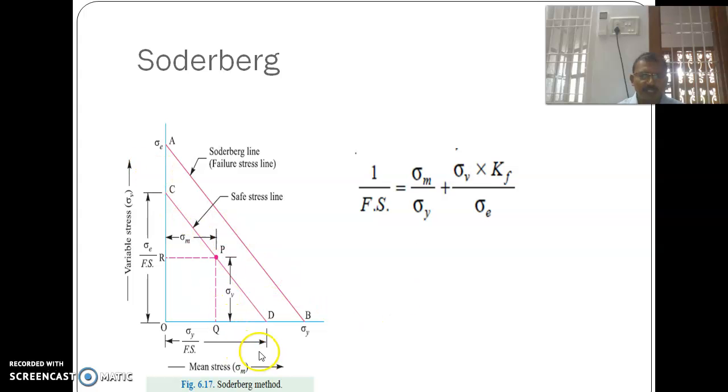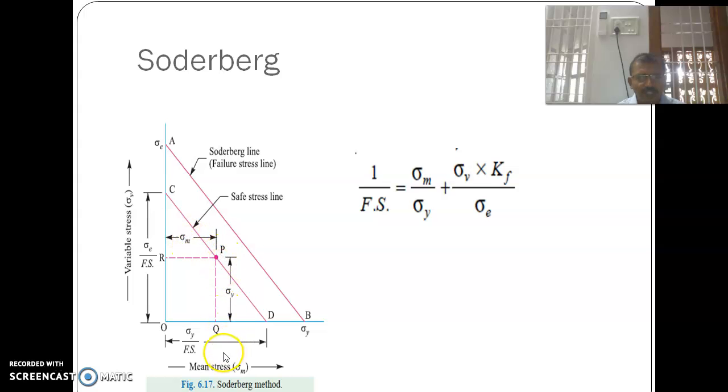Then the Soderberg equation. Instead of sigma u, we take sigma y, the yield strength. This equation is applicable for ductile material. OB is sigma y, and this is sigma minus 1 or sigma e, the fatigue strength or endurance limit strength. Joining AB gives the Soderberg line. Dividing by the factor of safety, point D is obtained, and sigma e by the factor of safety gives point C. Join these two, and this is sigma m, the mean stress.